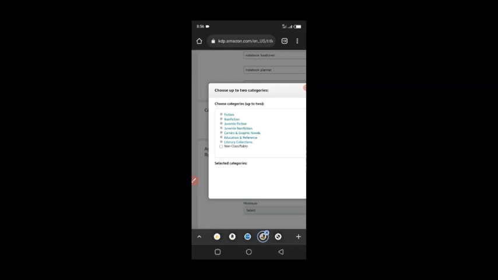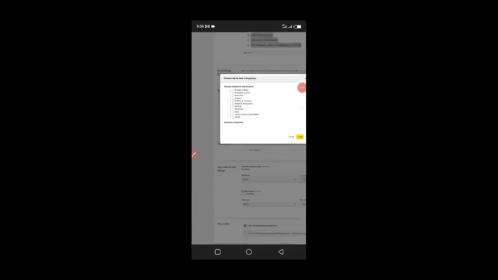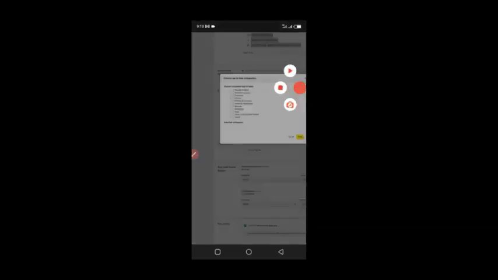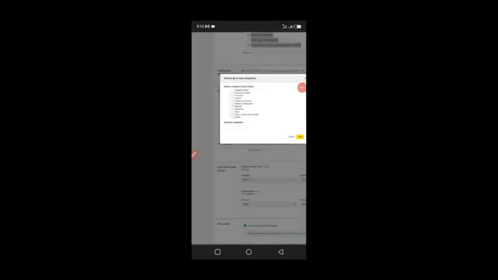So I'm going to go here and just select 2 categories. Okay, you also have to make sure that you just choose categories that are actually related to the topic that you're writing. But for the purpose of this masterclass, we're just going to choose something like reference, and we can choose something like records. For this particular time, you can only choose 2, and then later you can add others.